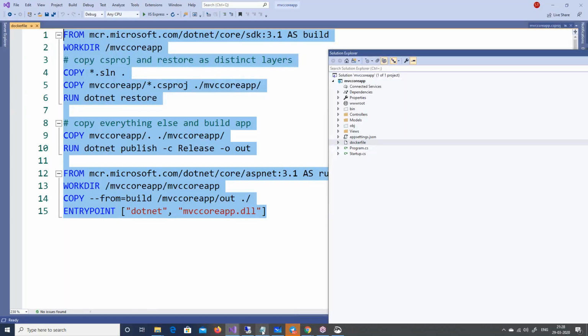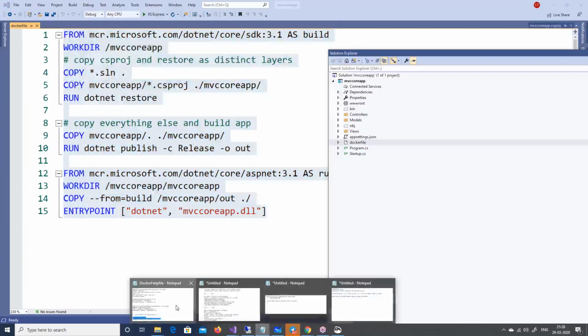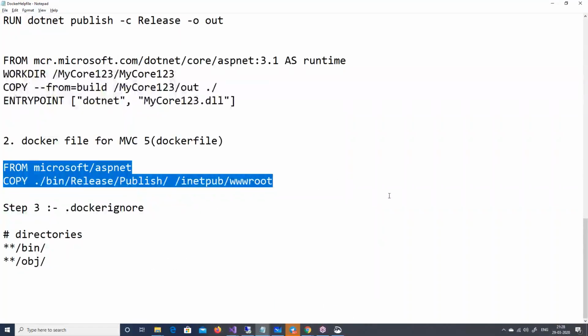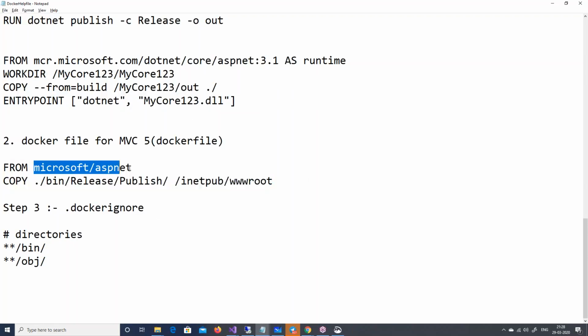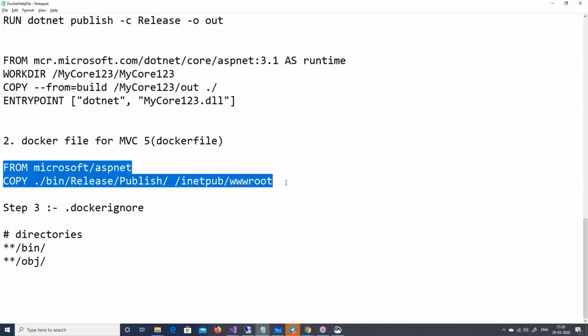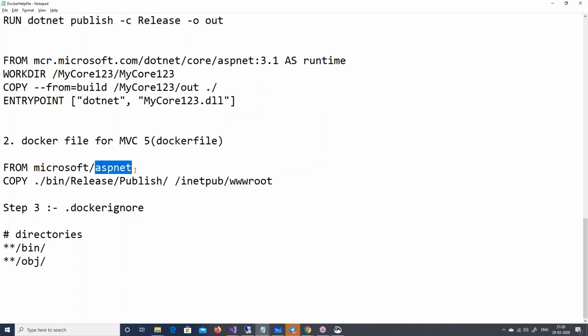But normally your Docker file should be very, very simple. I would suggest that you just go ahead and build the file separately, right? As you do in your development environment, once you do your UAT. And then when you want to go live, you will just say this: get the framework, get the release DLLs and publish it in whichever virtual directory you want to publish it, right? So you can see here, my MVC file is very simple. I'm going to publish the DLLs, and I will copy those published DLLs into wwwroot, and I'm done, right? So I have created Docker files for both of them, right?